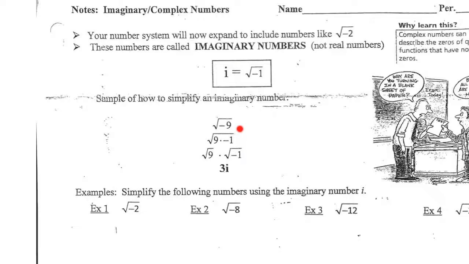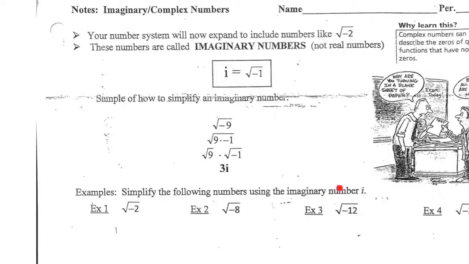So in this example, where you've got the square root of -9, what we do is we split it up into 9 times -1. Now that can be rewritten as the square root of 9 times the square root of -1. This expression right here is the same thing as this, right? We can multiply radicals together. So the square root of 9, we know, that's 3. The square root of -1, well, that's just i, because the square root of -1 is i. And so we rewrite this square root of -9 as 3i, okay?